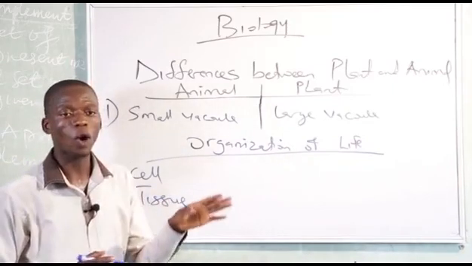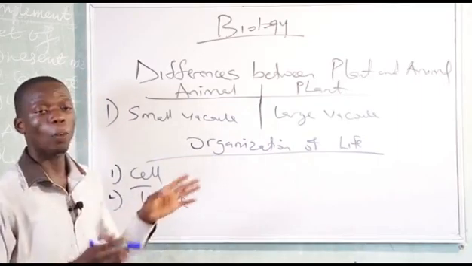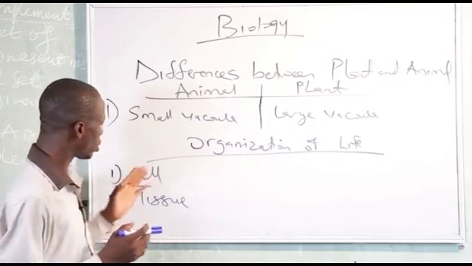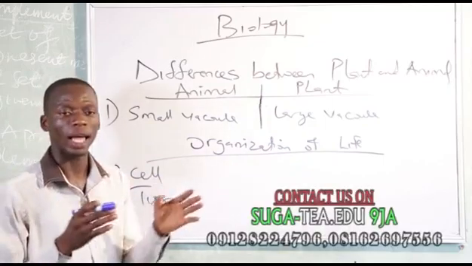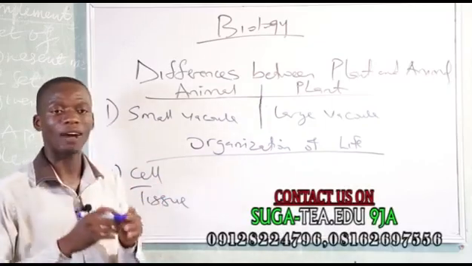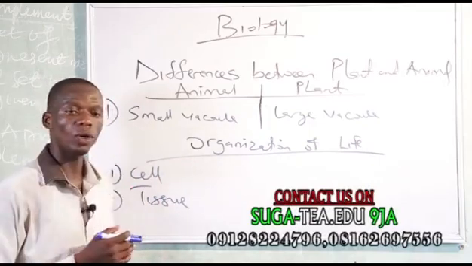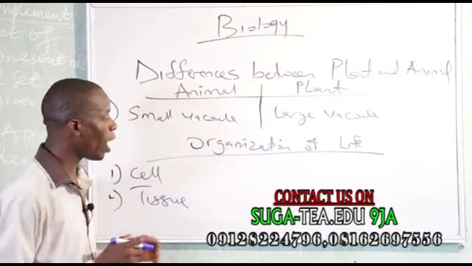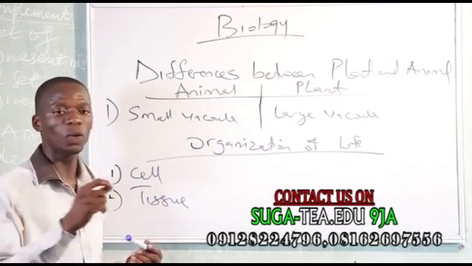Tissue is a combination of cells to perform a particular function. Examples of tissue are muscle, bone, and blood. Blood is a liquid tissue.